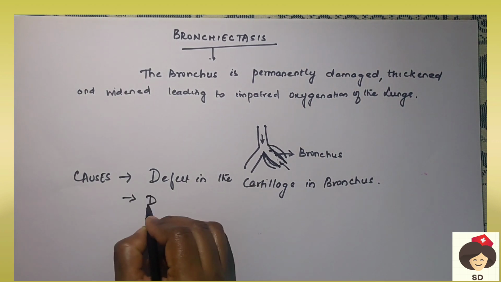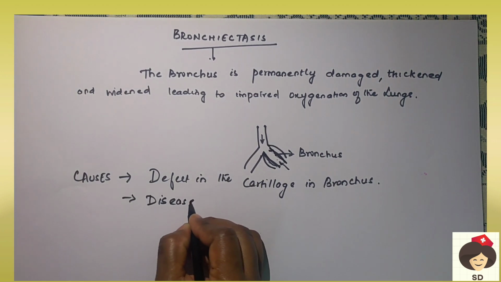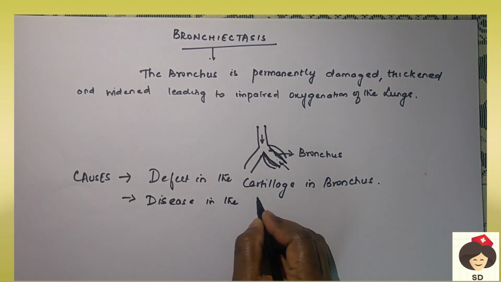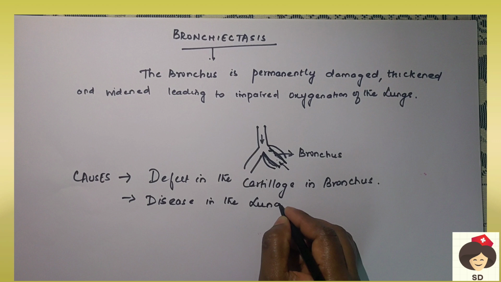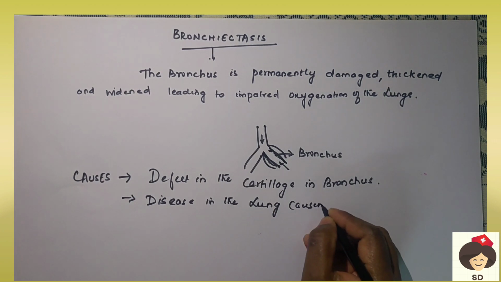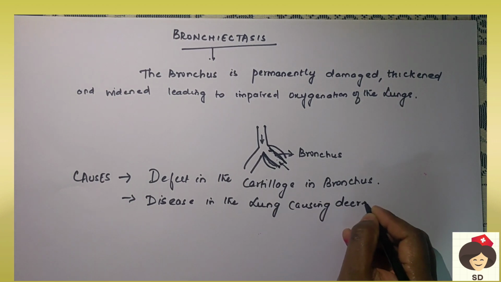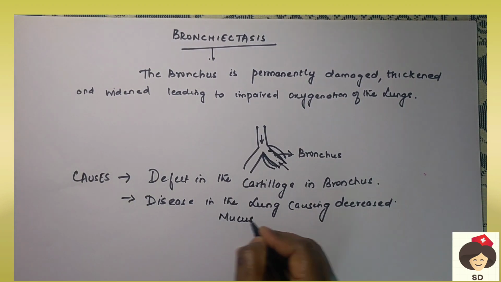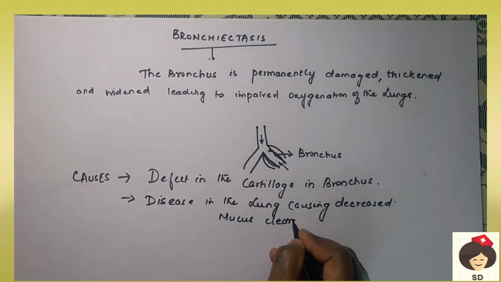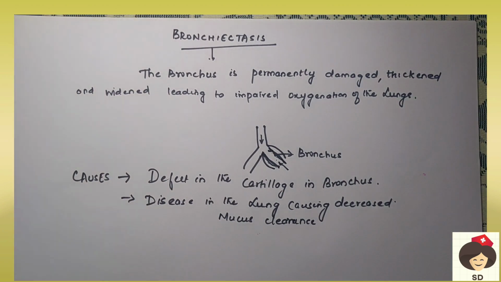The next condition is any disease in the lungs that is causing decreased mucus clearance. Whenever our body is producing mucus, the lung produces respiratory mucus.